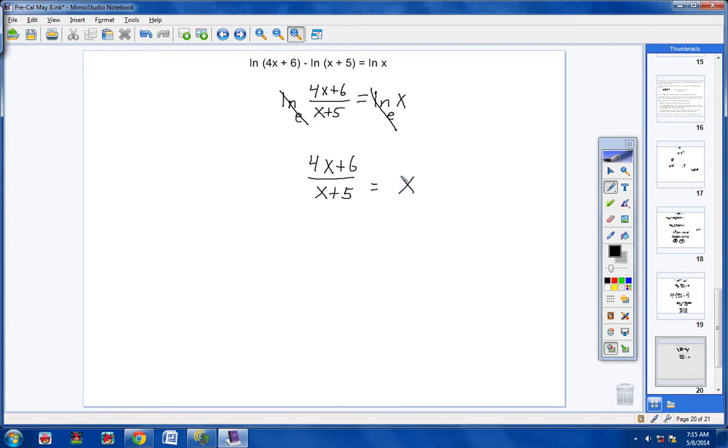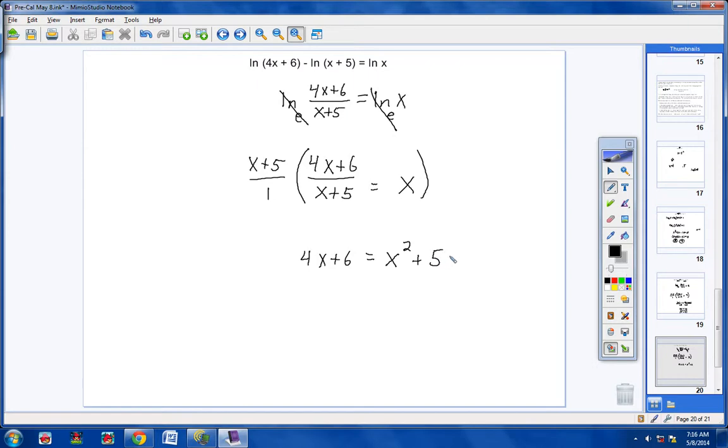So this is somewhat similar to the last problem. We're going to multiply both sides by the denominator to get rid of the fraction. So I'm going to multiply both sides by x plus 5. This fraction times this one, your x plus 5s cancel, and that leaves you with 4x plus 6. And if you multiply x plus 5 times x, you will get x squared plus 5x.